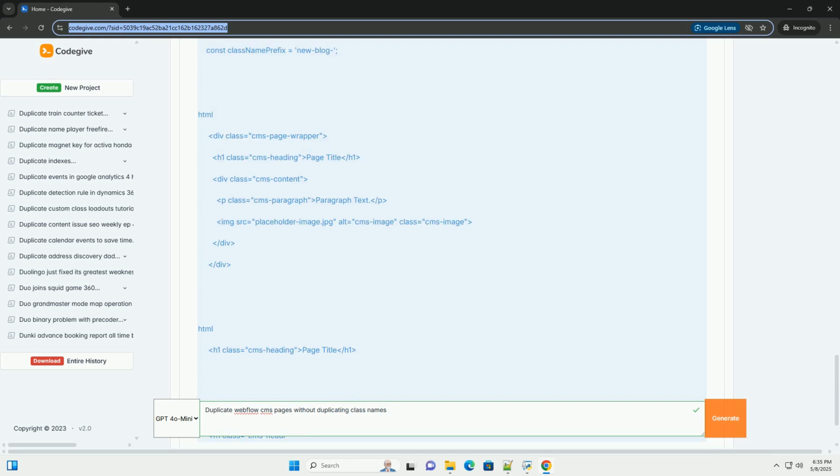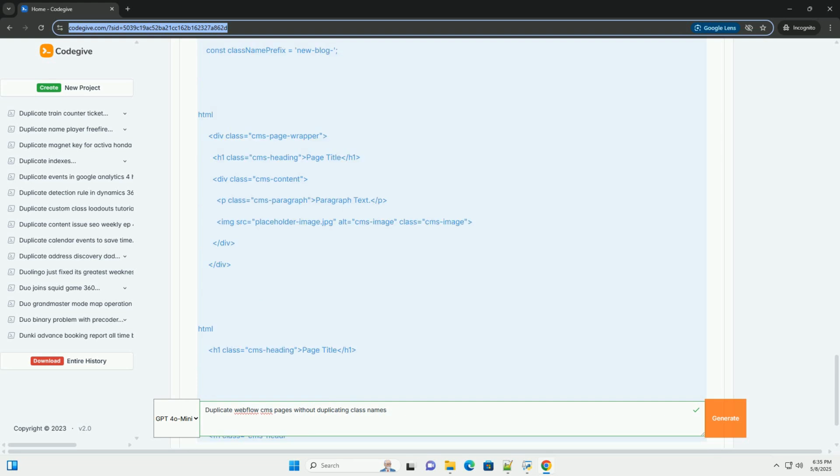For example, if your original class name was heading, and the prefix is dup dash, the new class name would be dup-heading. Timestamp: this is the current time in milliseconds when the duplicate function runs, for example 1678886400000. This is concatenated into the class name prefix. generateUniqueClassName(originalClassName) function: this function takes an original class name as input and returns a new, unique class name by adding the class name prefix and a timestamp.